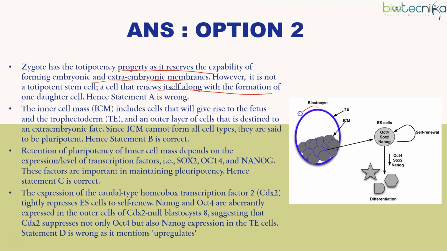Now the blastocyst, the embryo divides into two layers of cells, two groups of cells.